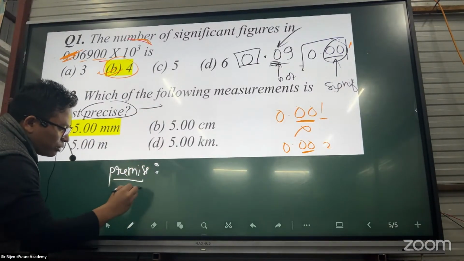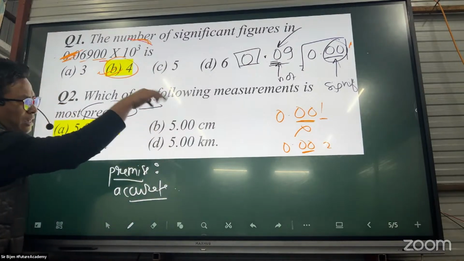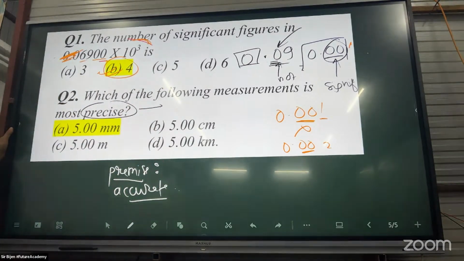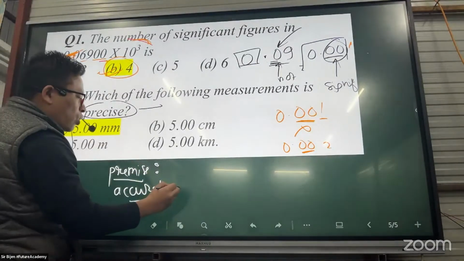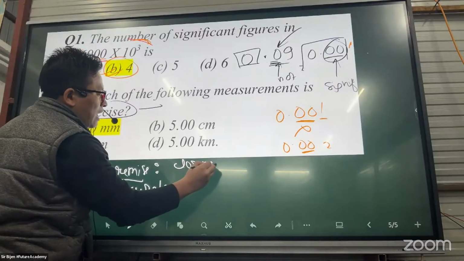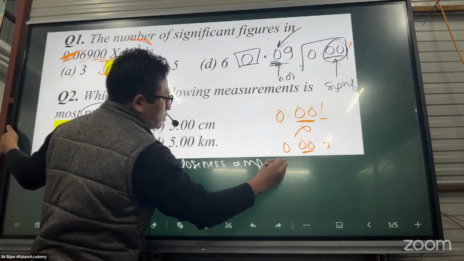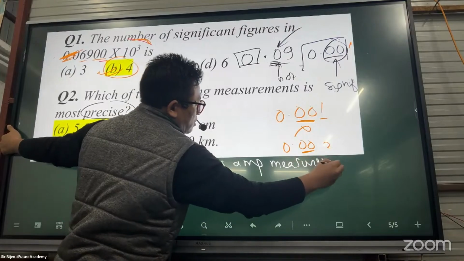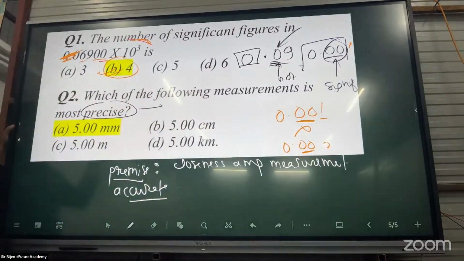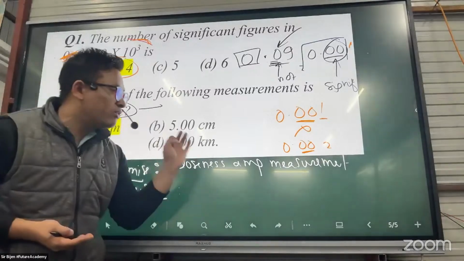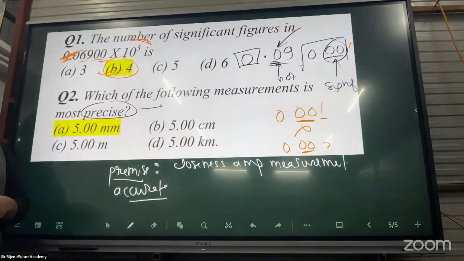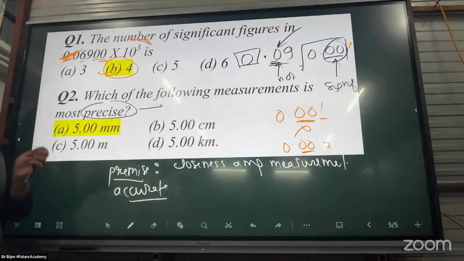Precise and accurate, what is the difference? Precise is closeness among measurements. We do not care whether this is correct or not. The measured values are consistent with each other, just like being consistently wrong.